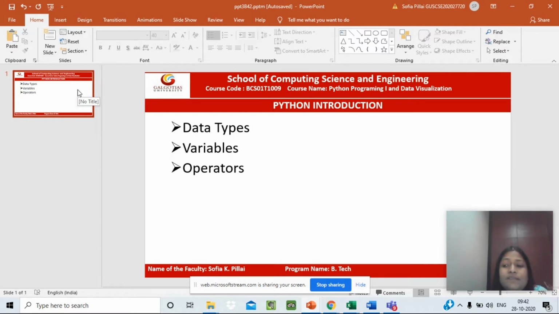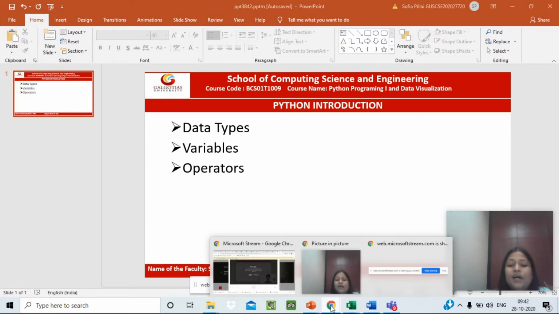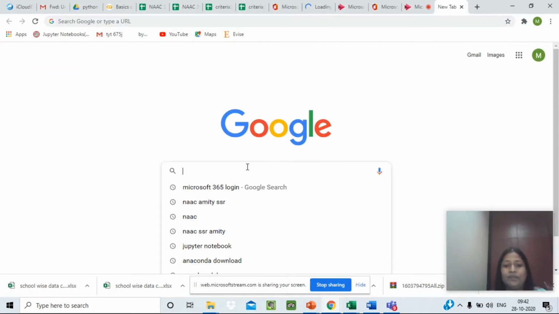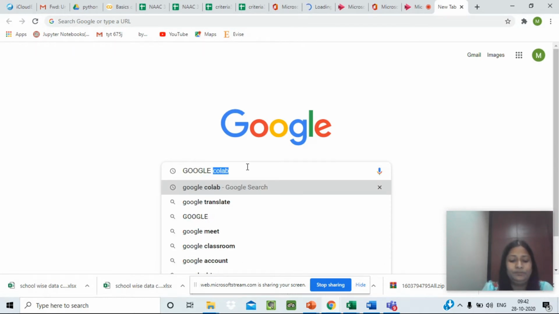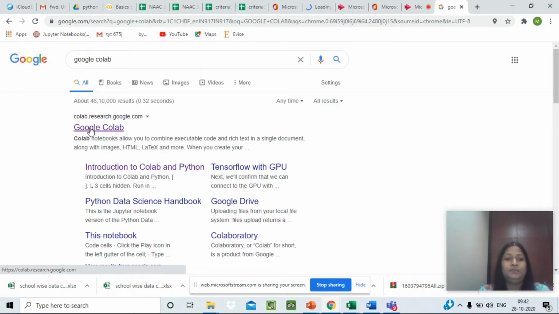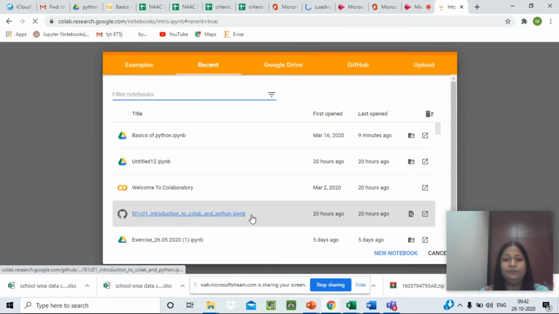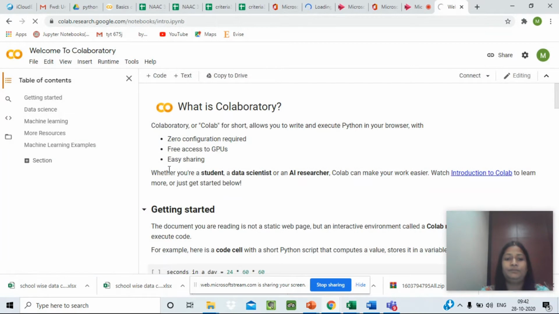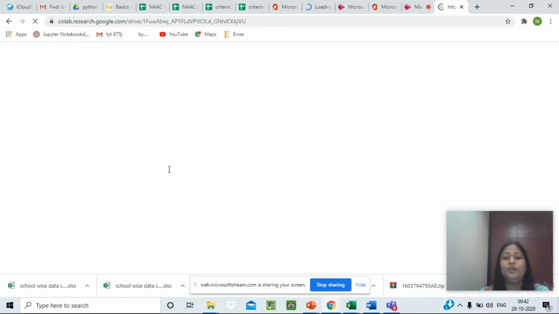So now let us move ahead to how we can define data types, variables, and operators using the Python interpreter. In our previous lecture, we saw how we can use Google Colab. So we will do all the exercises on Google Colab. Let's get started with Google Colab. Click on Google Colab. We can click on New Notebook as discussed in the previous lecture.